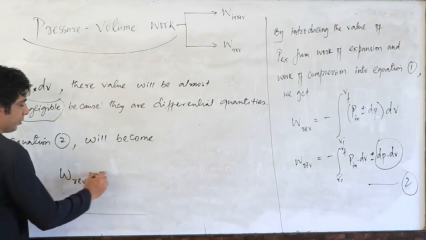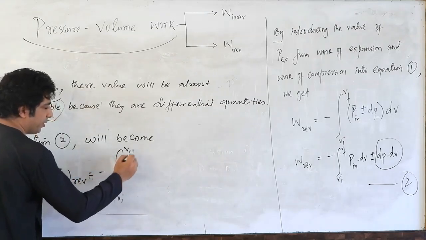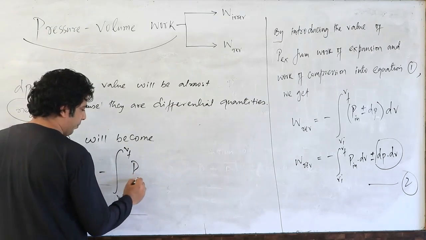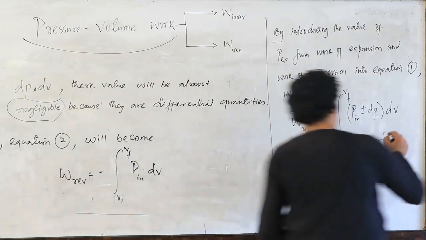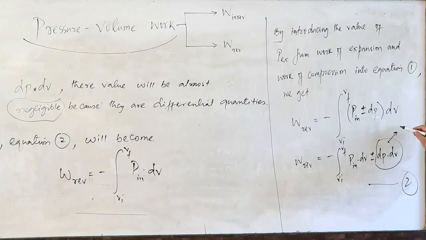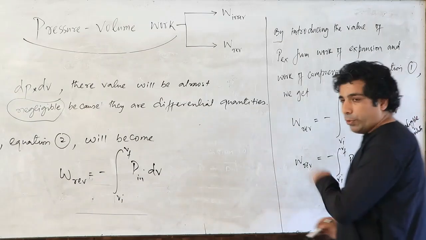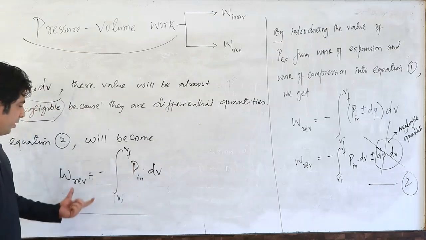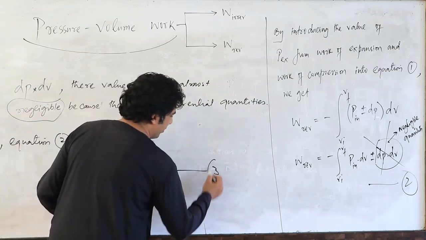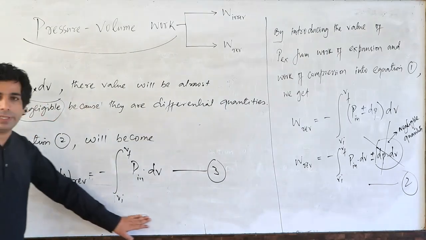work reversible is equal to negative of the integral from VI to VF of P internal into dV. Because this term, dP into dV, is a negligible quantity, you can neglect it and remove it, my dear friends, and our expression becomes like this. Let's call it equation number 3. Please make note of this.